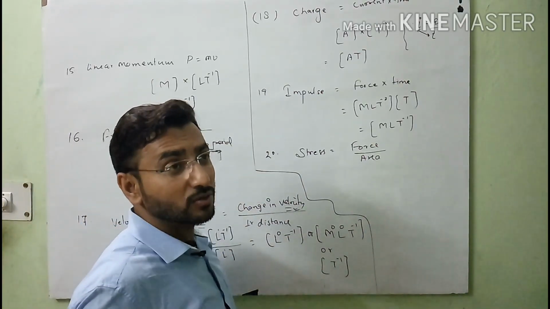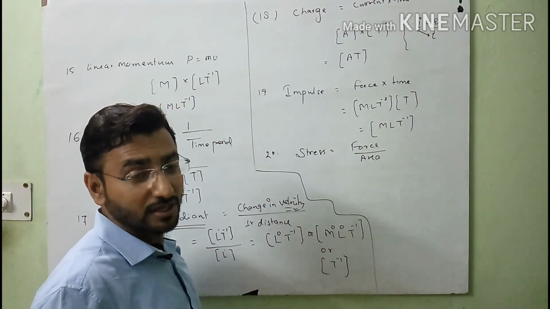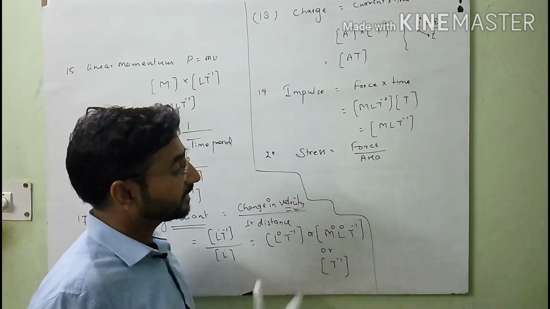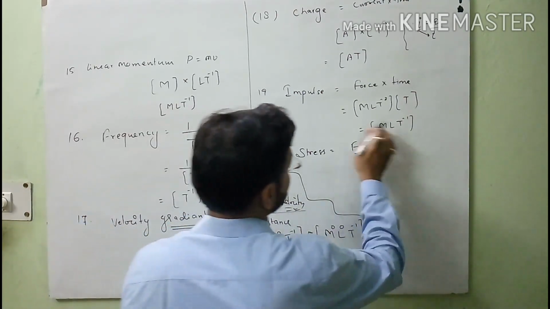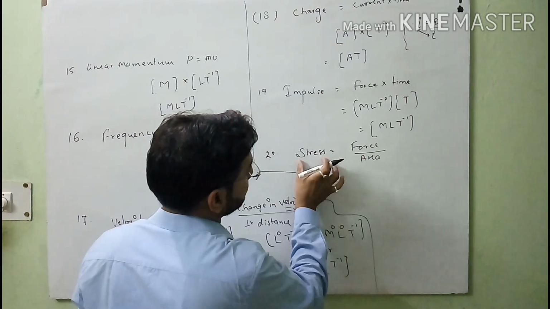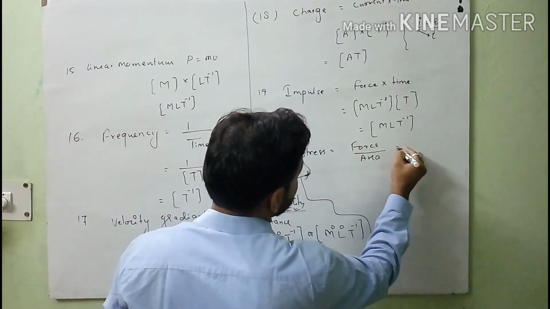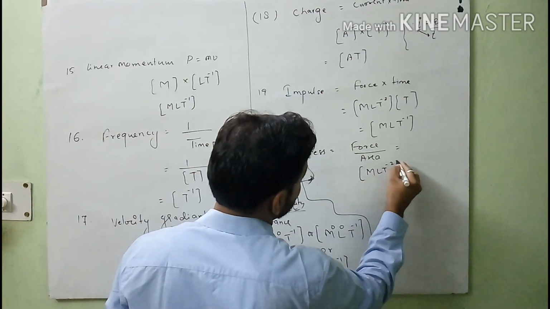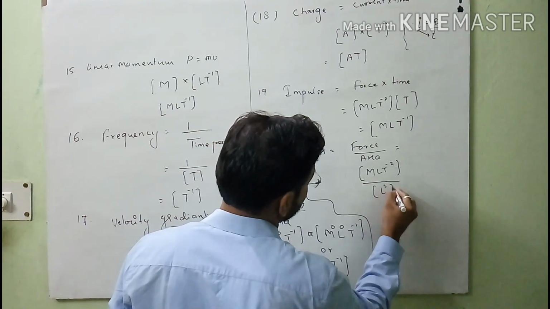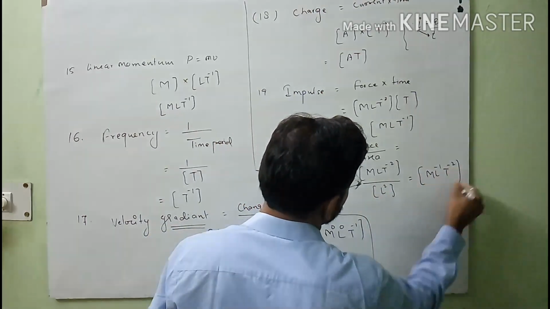When we talk about the properties of solids, Young's modulus, bulk modulus, Young's modulus is stress over strain. So here we use the term stress, and we want to calculate the dimension of stress. So stress means, you know, the dimension of force is MLT minus 2 and area is L square, so it will be ML minus 1 T minus 2.